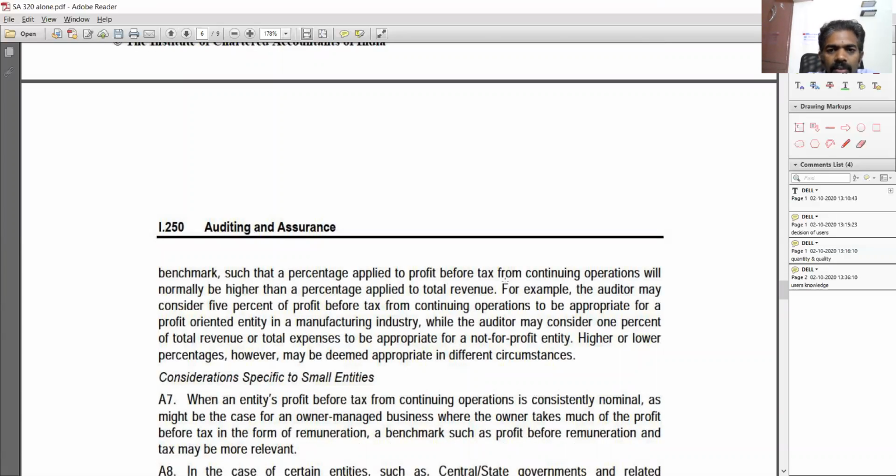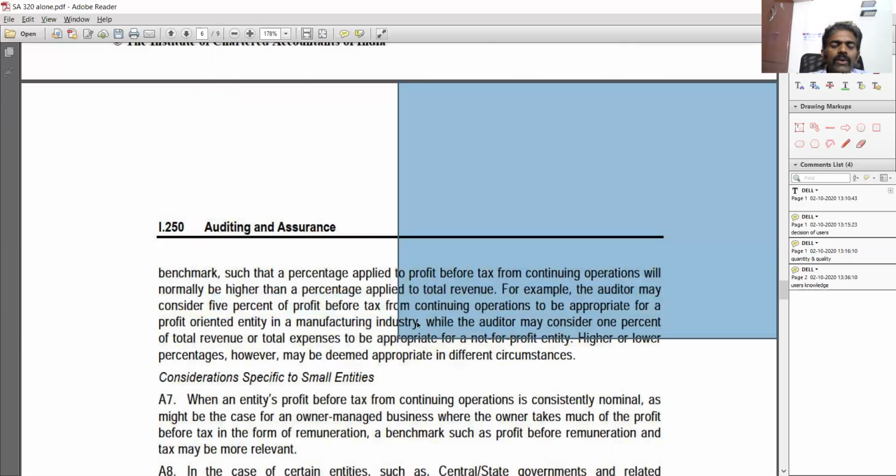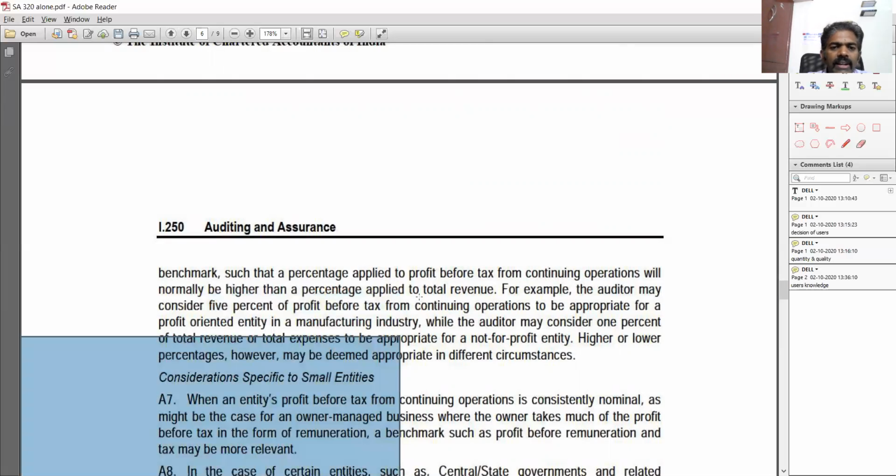So for example, here, the auditor may consider 5% of profit before tax from continuing operations to be appropriate for a profit-oriented entity in a manufacturing industry, while the auditor may consider 1% of total revenue or expenses to be appropriate for a non-profit entity. So 1%, 5% on different categories he can select, or he can look at and review multiple things and finally arrive at a number based on his judgment.